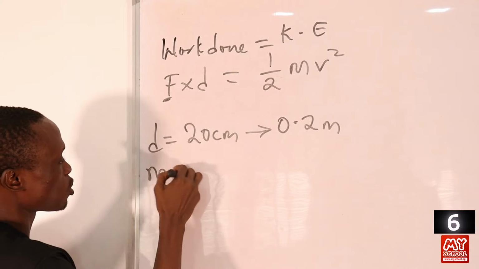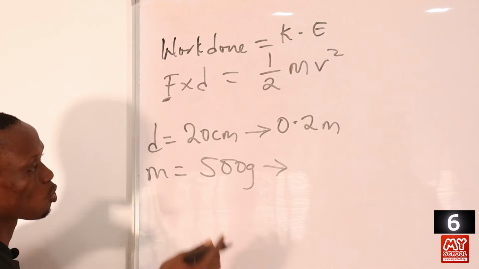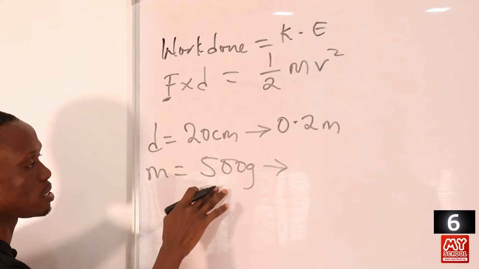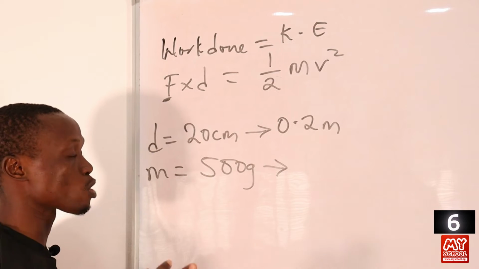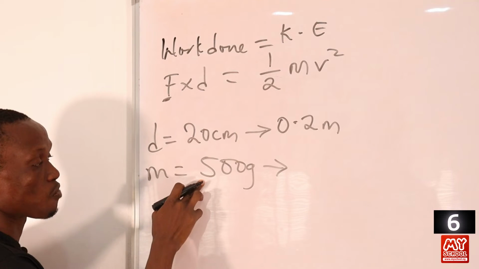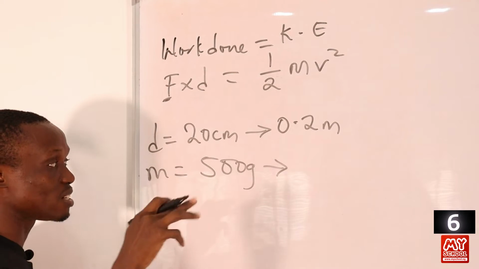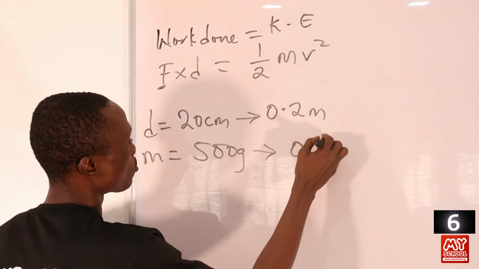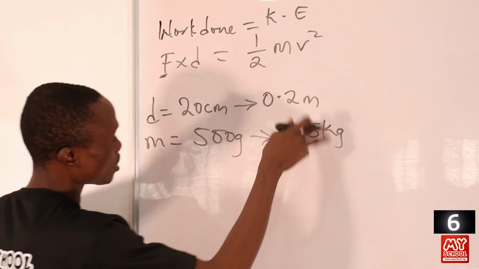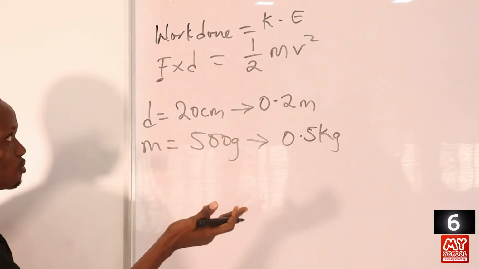And the mass was given to us to be equals to 500 grams. So I want to convert it to kg. So if we divide this by 1000, remember 1 kg is equals to 1000 grams. So we have to divide 500 grams by 1000 to get the value of the mass in kilogram, right? So if we divide by 1000, we have 0.5 kg. So now that we've gotten these values, we just substitute them into the given equation.